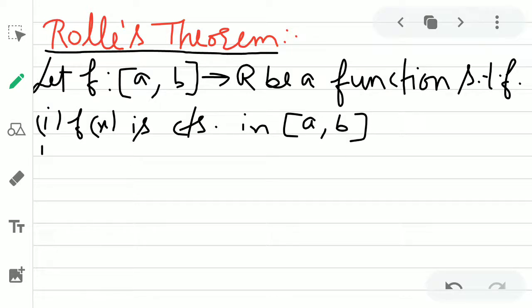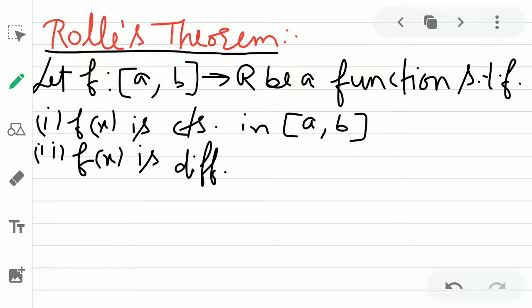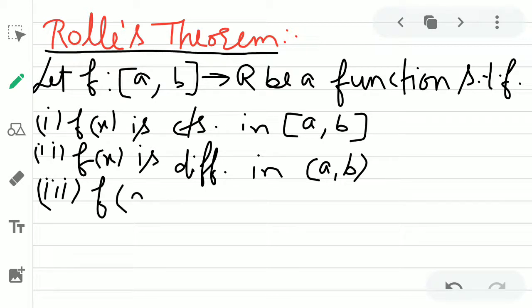Number 2, f(x) is differentiable. In short, I am writing it as differentiable in the open interval (a, b). And the third one is f(a) is equal to f(b).